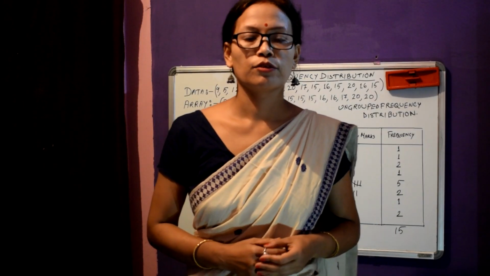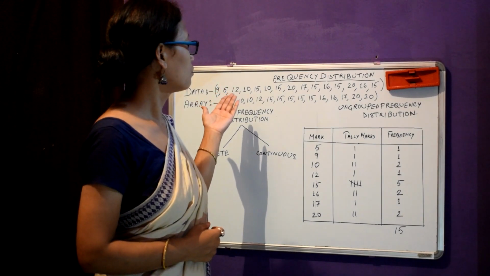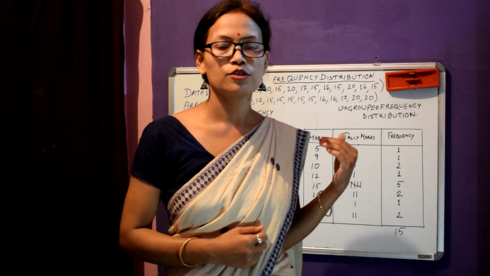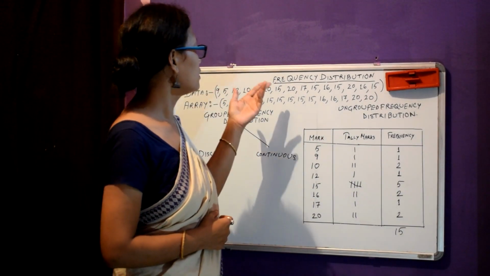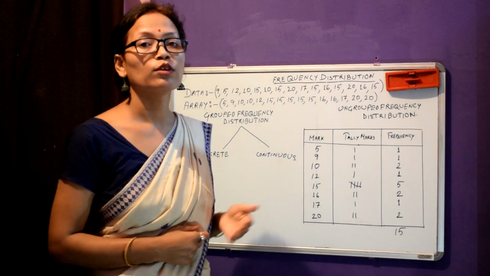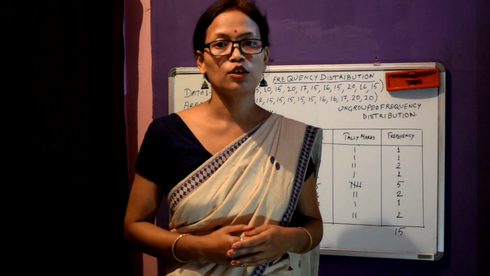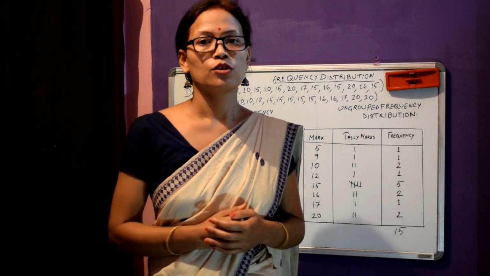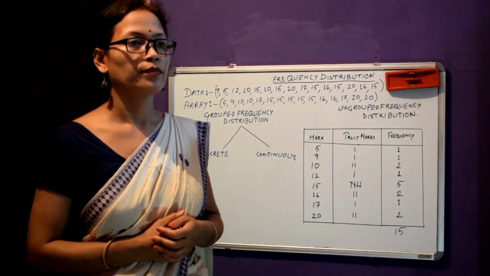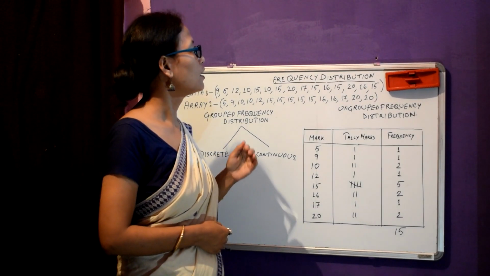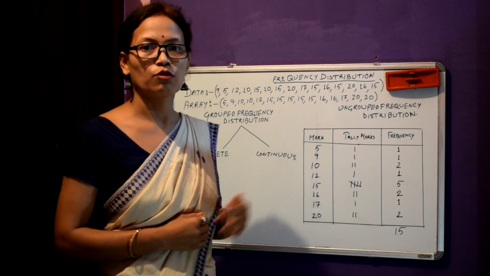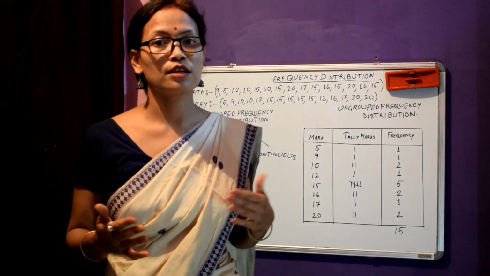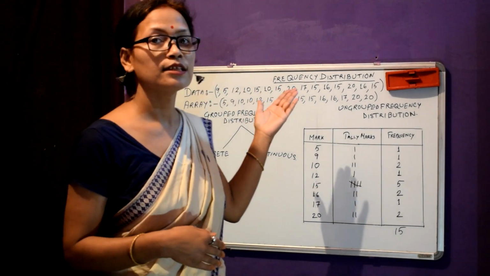So for this we have considered a set of data. As data we have considered the marks of 15 students. From this data we cannot analyze the marks of the students with respect to structure and characteristics. That is why frequency distribution comes into force. Frequency distribution means how frequencies are distributed among these data.